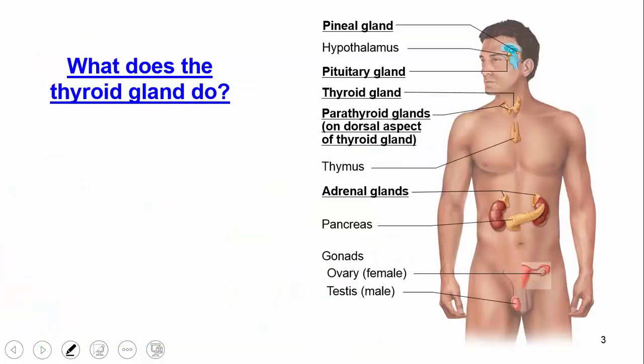It doesn't really happen that often. Okay, so now we're done with the pituitary. Keep in mind all those charts were the anterior pituitary, then the posterior pituitary. Okay, let's talk about the next endocrine gland, the thyroid gland.